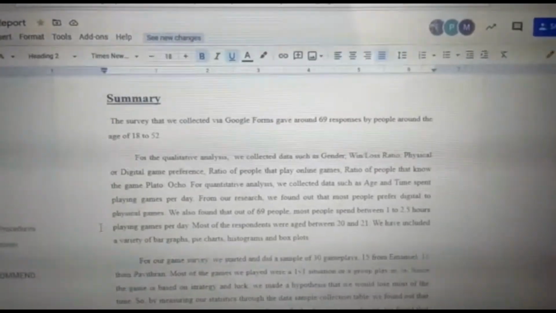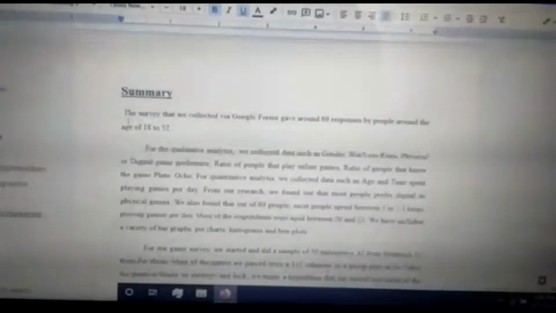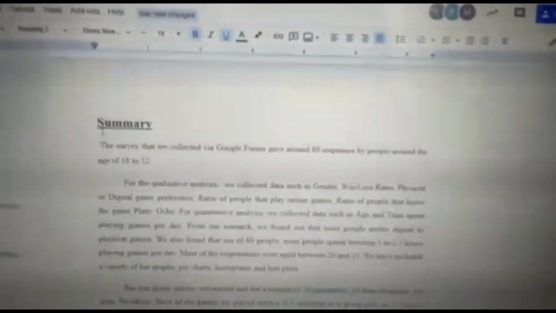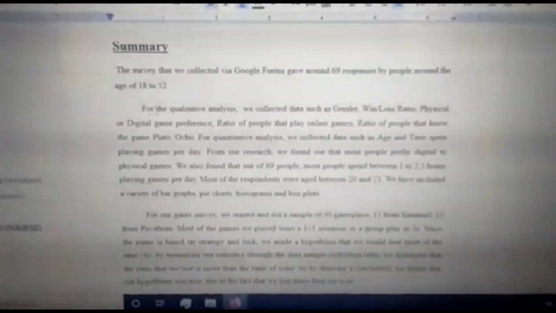And now to the summary. Pavi will be explaining this part, and I'll be explaining the rest. So the first part of the summary, we explained that we collected 69 respondents from Google Form. This part we'll be talking about the qualitative and quantitative analysis. And then this part, we'll be talking about the hypothesis, and did we achieve it? Yes, we did. And for the simple linear regression, I've just stated what we have done.